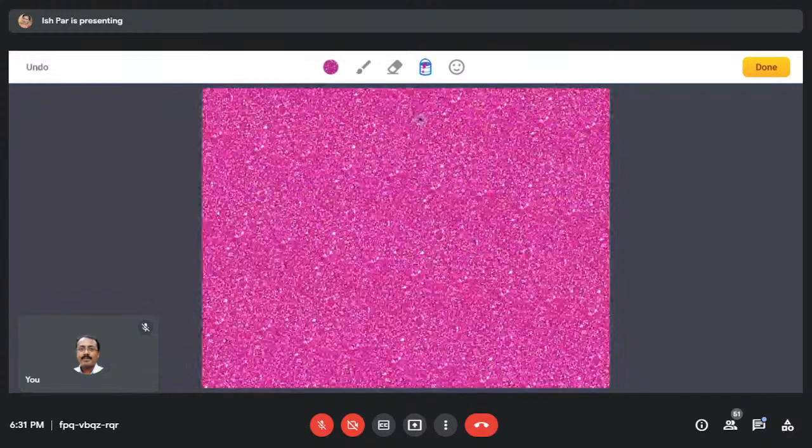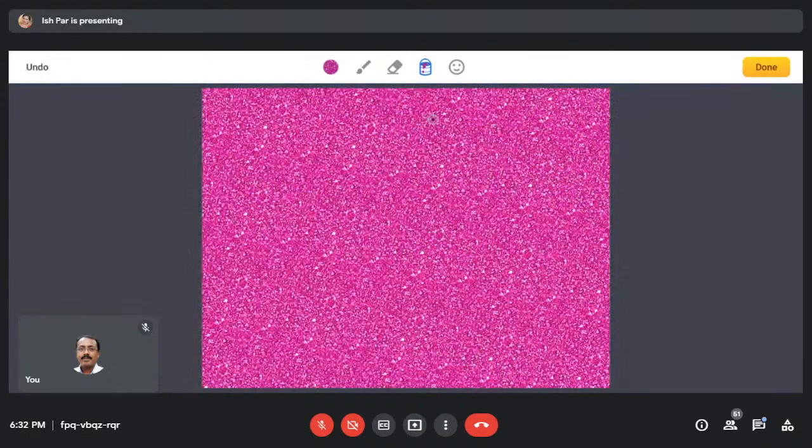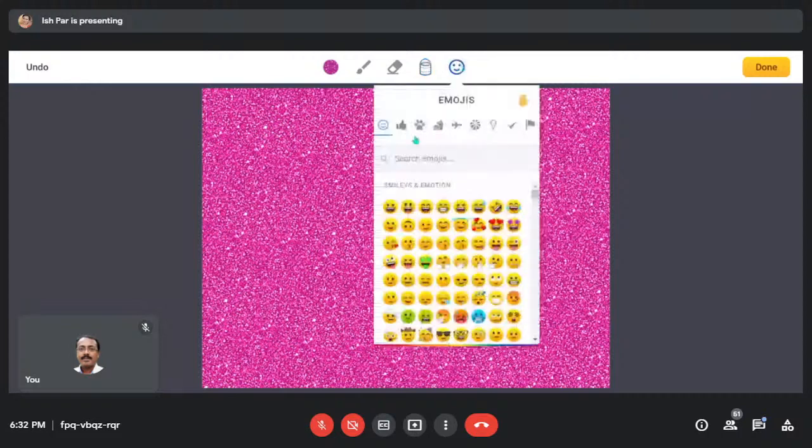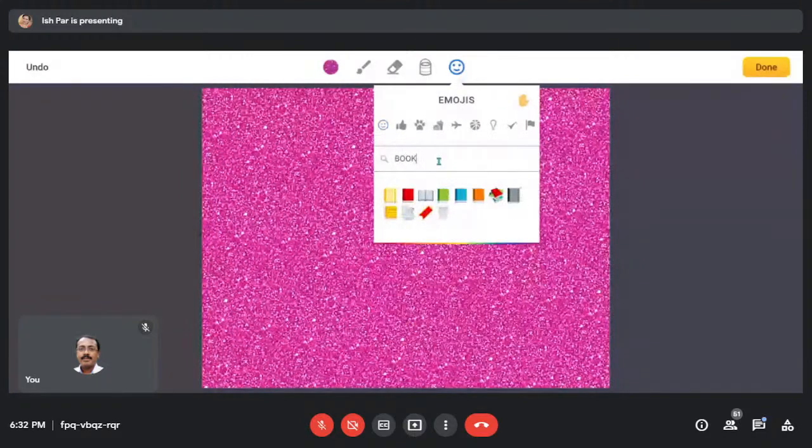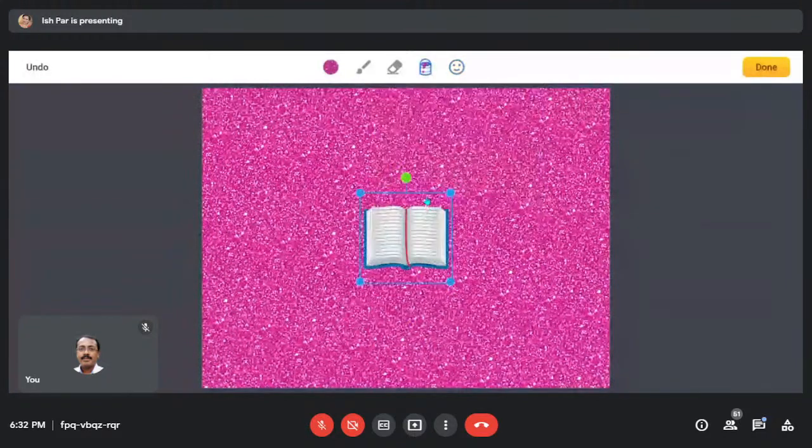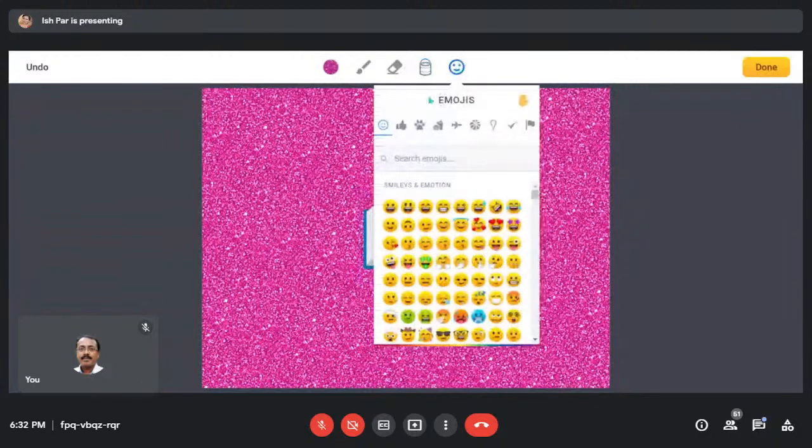Let the background go away. The background is gone. Now there are lots of emojis which are already available with our WhatsApp. You can search for emoji. Book emoji is also there. But let's go for simple emojis, these yellow ones.